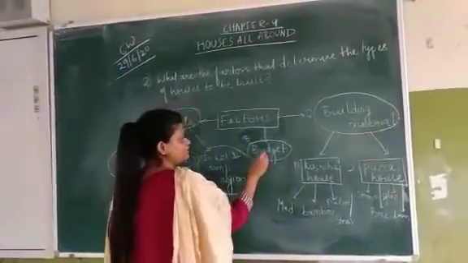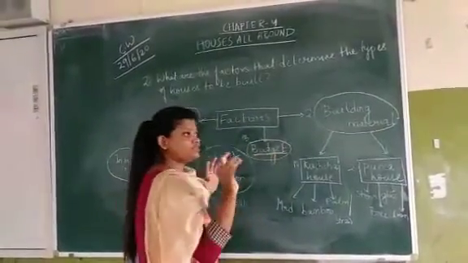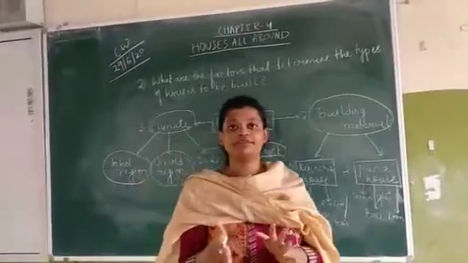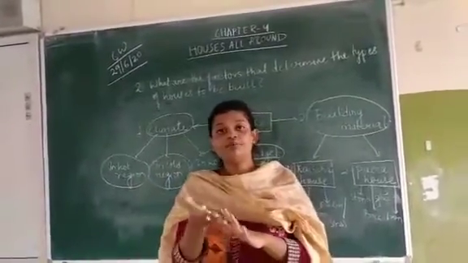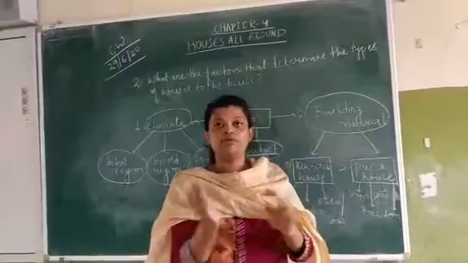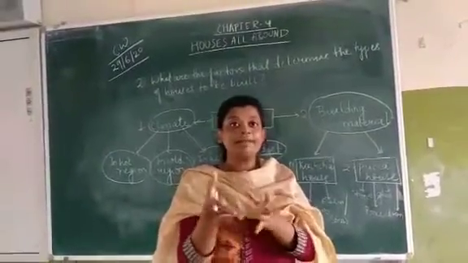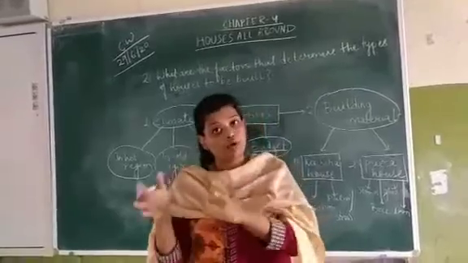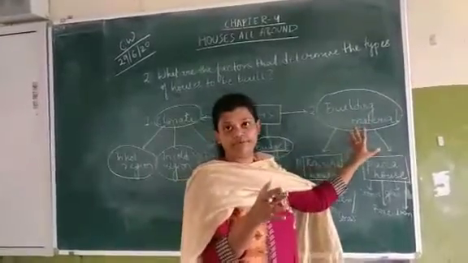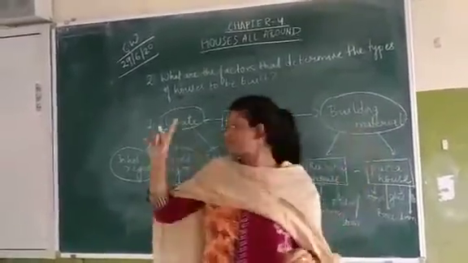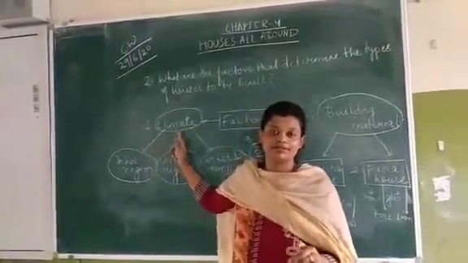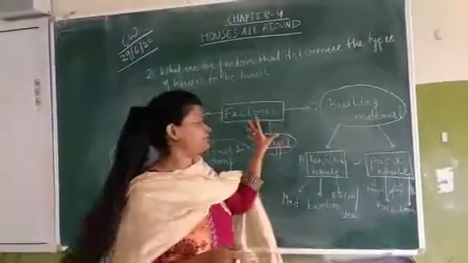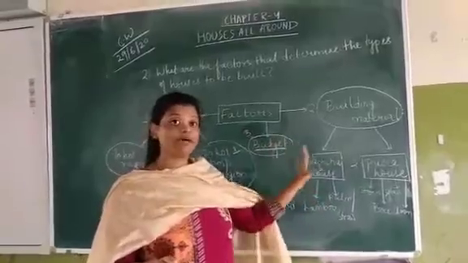The next is the budget. Now, what is a budget? It is the plan for making the house with available money. How much money we have, we will plan accordingly which kind of material we will use in which kind of climate. Understood? So these are the three factors which determine the types of